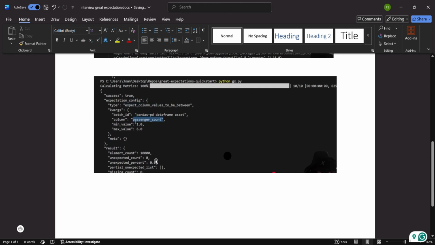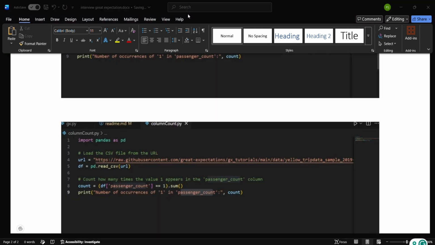After running the code, python gx.py, I got the passenger count column and the values also. Now, if we see unexpected count is 0, it means that our data quality passed. It lies only between 1 and 6. So whatever we are expecting, the column passenger count value between 1 and 6 is true, and there are no invalid values above 6 or below 1, so unexpected count is 0. So this is how Great Expectations works.